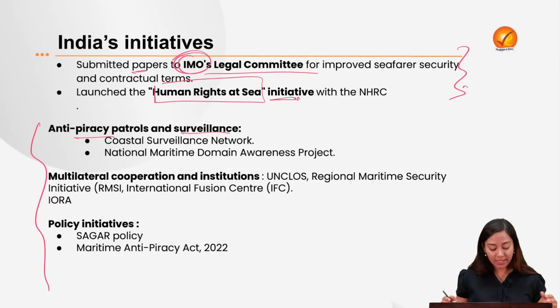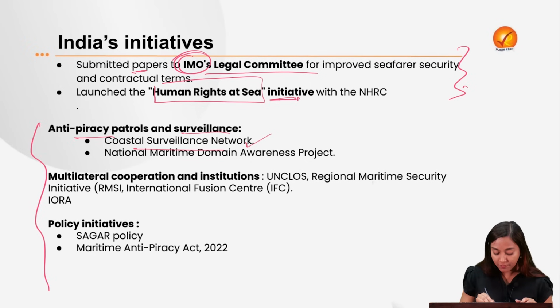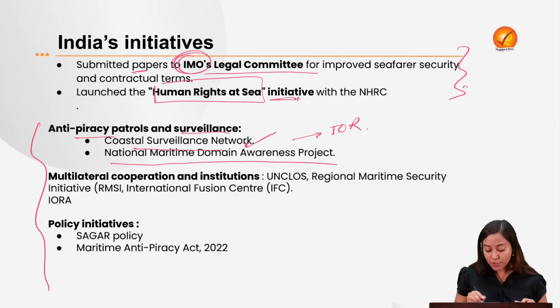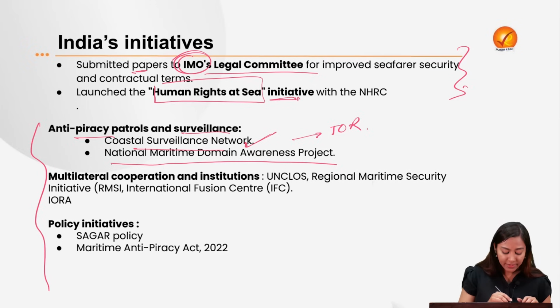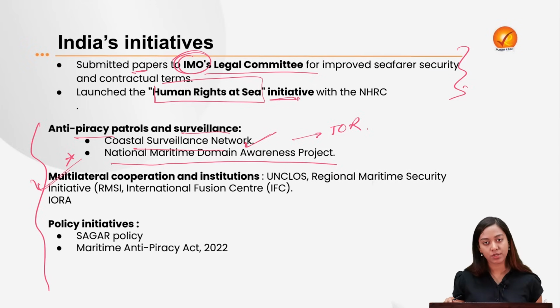Some of the measures that we take are coastal surveillance network that we have created along with the other Indian Ocean region countries. Then National Maritime Domain Awareness Project as well, which leads to information dissemination regarding the Indian ships to the Indian administration. Then we have also collaborated on multilateral front for cooperation and institutions.